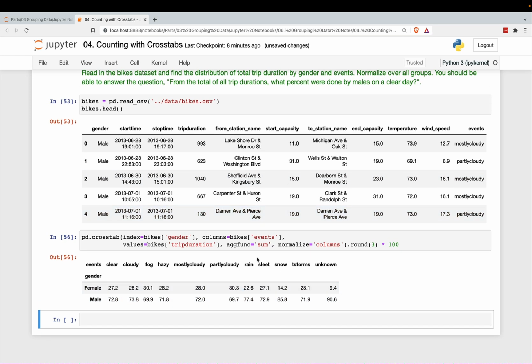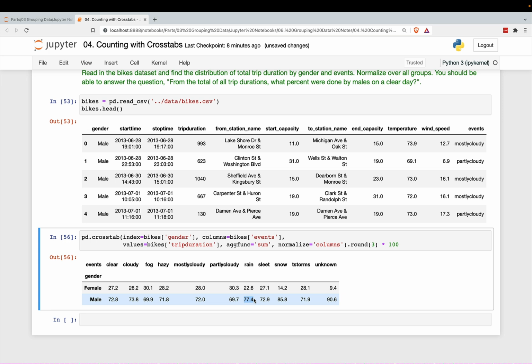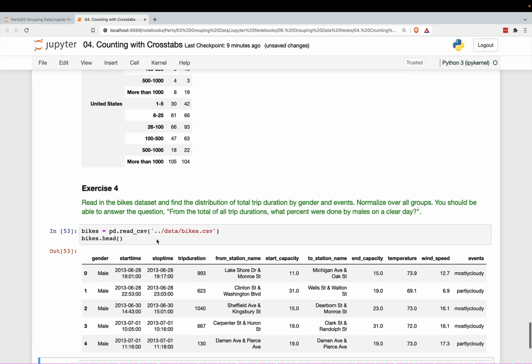When it's raining, 77.4% of the trip is done by males. So you can see which ones maybe favor males versus females. What is the highest one by male? In the snow, it looks like there's more males, 86%. When it's foggy, this is the females' highest, I guess, partly cloudy and foggy. There are more females riding than other times. All right, so that is it for the exercises.